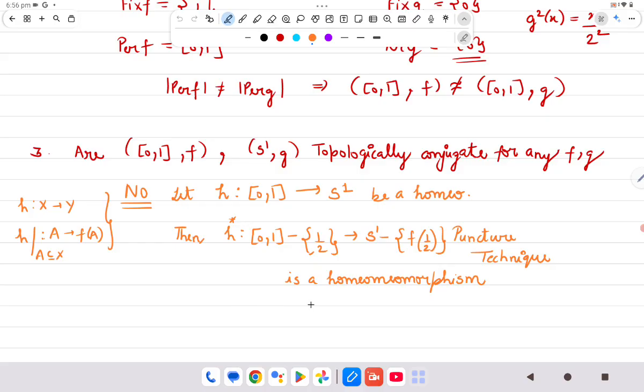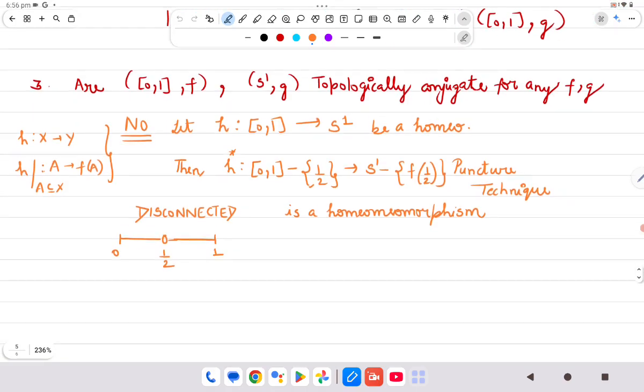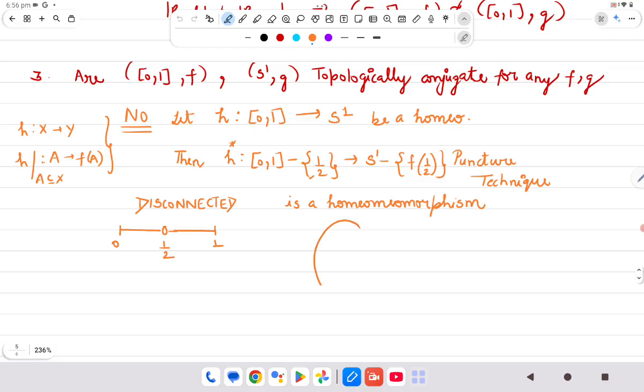Now what went wrong here? Look, from closed [0,1] I have taken out a point, half. Can you tell me whether it is connected or disconnected? You will say it is disconnected. Agree with me? Now, what about this S1 minus H of half?